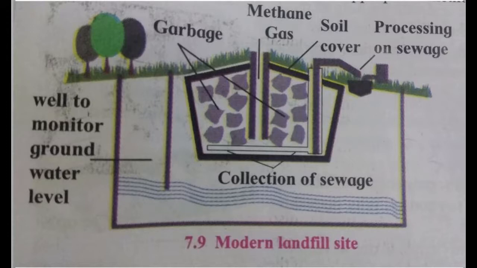Now, along with garbage, what we add is soil, sawdust, leafy waste, and some biochemicals. There is garbage plus soil and all the other things. But then, where is the microorganism? Here we are not adding any separate microorganisms, but the microorganisms that are present in the soil act upon that garbage. This garbage then gets converted into compost. We can use this compost as a fertilizer later.